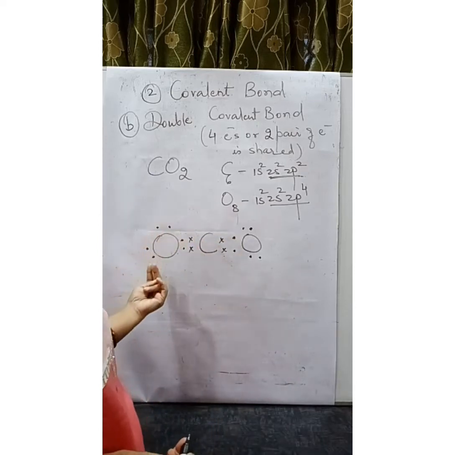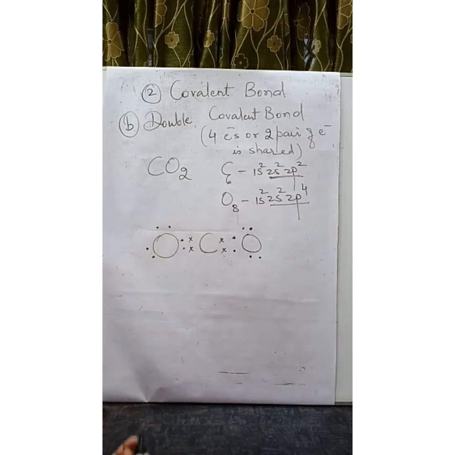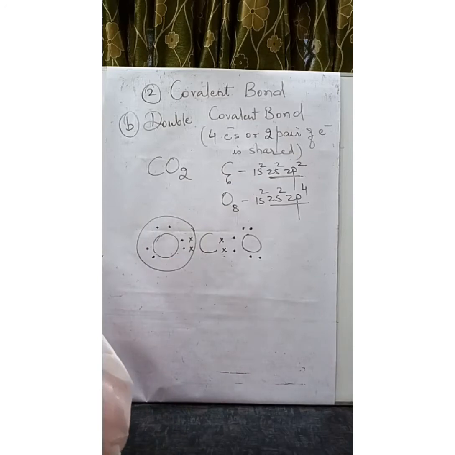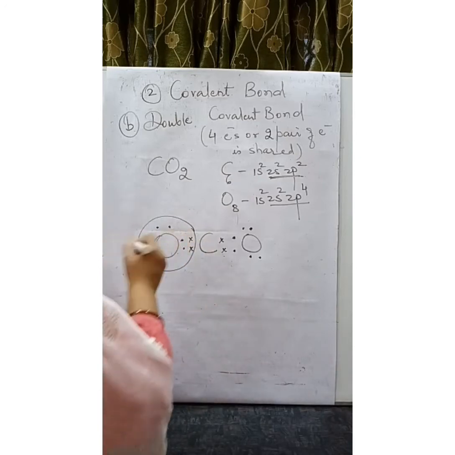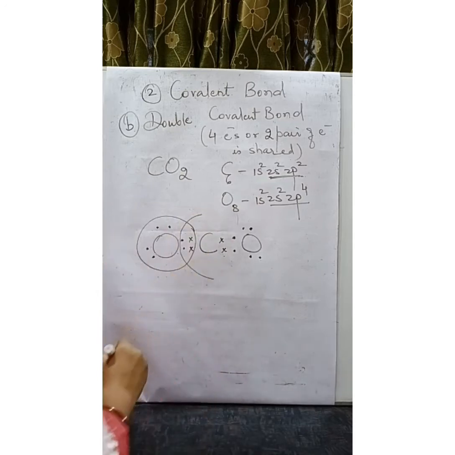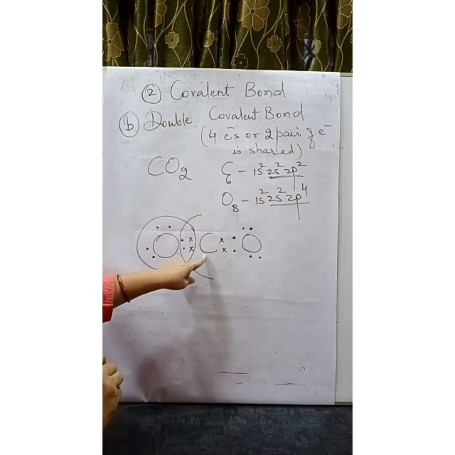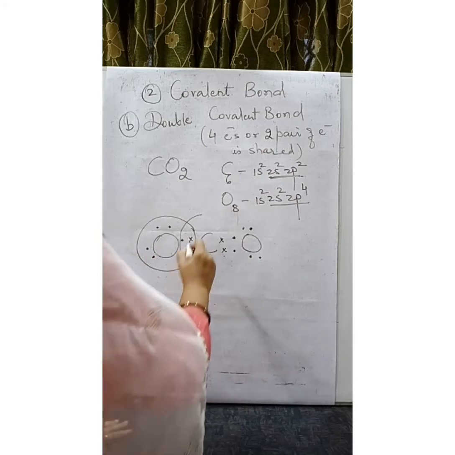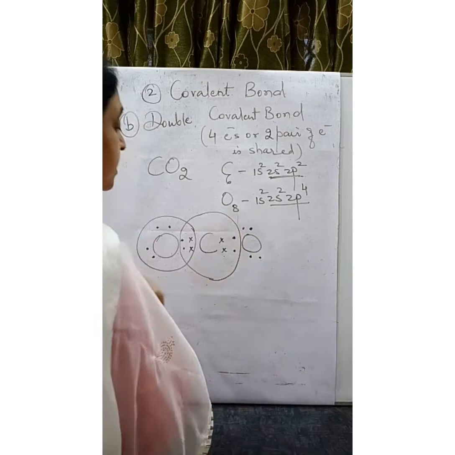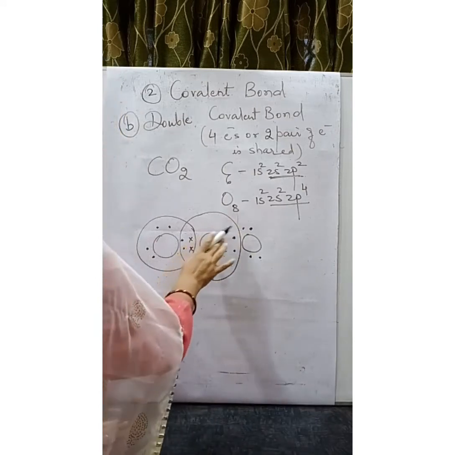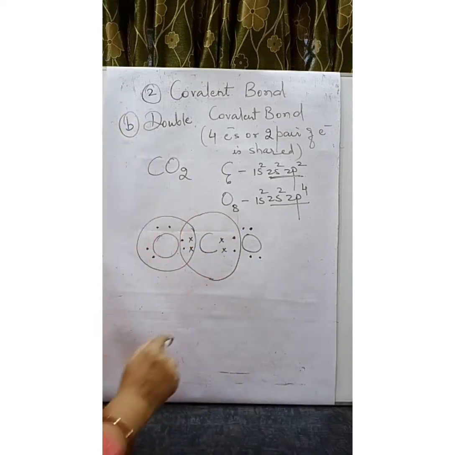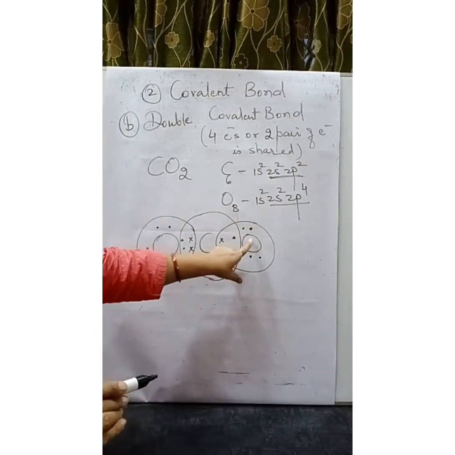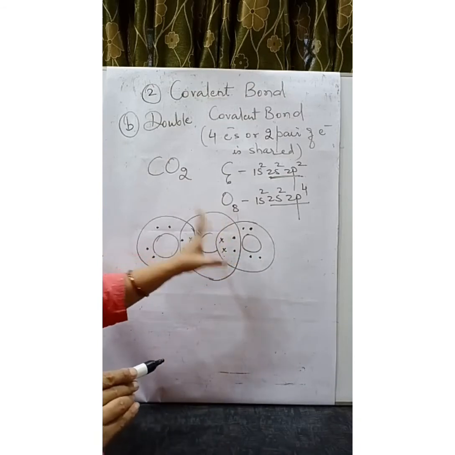Now carbon also wants electrons, oxygen also wants electrons. So oxygen takes these 2 electrons of carbon and becomes stable. Since carbon is giving for sharing, carbon can also ask oxygen for the electrons. So now carbon is having 4 electrons and 2 from this 6. It wants 2 more, which it takes from this oxygen and becomes stable. Since carbon is sharing, the oxygen can also ask carbon for electrons. So oxygen, which was in need of 2 electrons, is sharing with carbon.